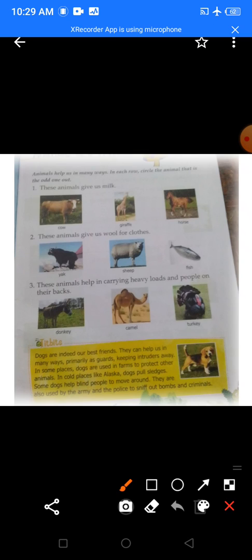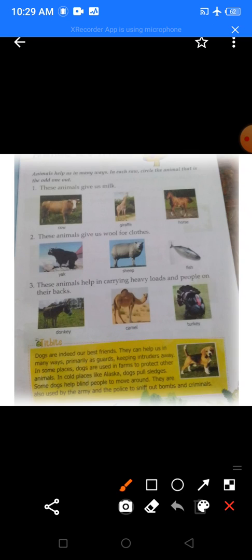Yes, and dogs are very helpful in the army and police, so that they can sniff out bombs. They have an acute sense of smell where they remember and they can identify criminals and bombs. Okay, so dogs are our best friend.